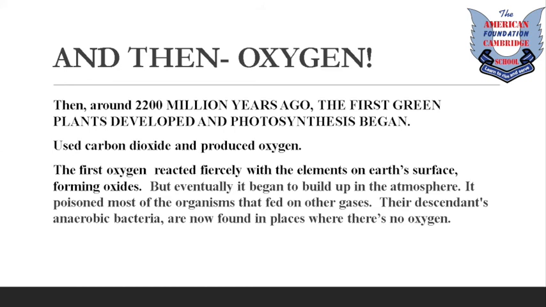All right, the first oxygen reacted in a powerful and destructive manner with the elements on the Earth's surface, forming oxides, but eventually it began to build up in the atmosphere. It poisoned most of the organisms that fed on the other gases. Their offspring, the anaerobic bacteria, are now found in places where there is no oxygen, right? Why are they called anaerobic bacteria? Because they can grow in the absence of oxygen, right? For example, they live in waterlogged soil or by the volcanic vents on the ocean floor.